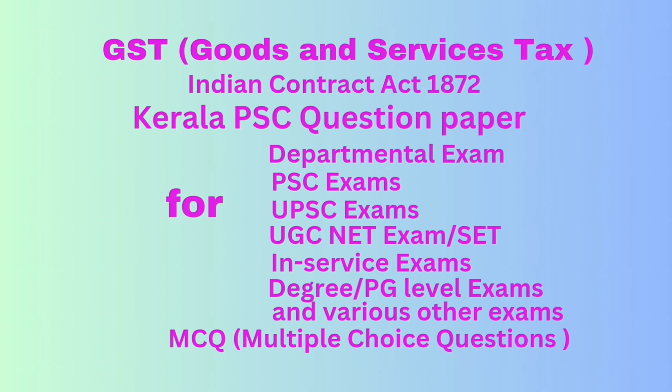Question number 10. Which of the following is included in the value of taxable supply? Option A, interest or late fee or penalty for delayed payment of any consideration for supply. Option B, subsidies provided by government. Option C, pure agent services. Option D, taxes levied under the CGST Act 2017. Correct answer: option A, that is interest or late fee or penalty for delayed payment of any consideration for supply.